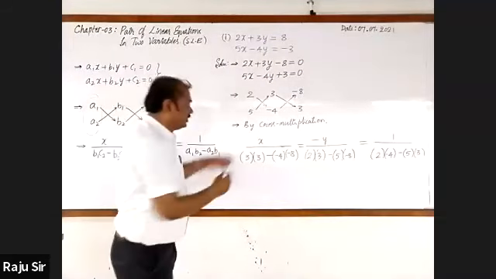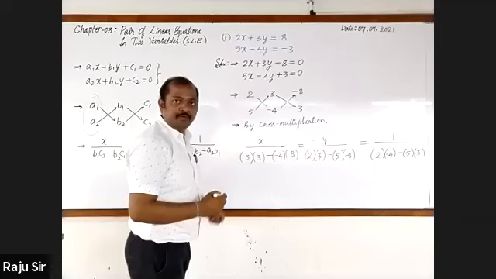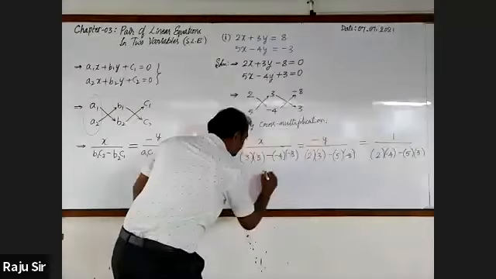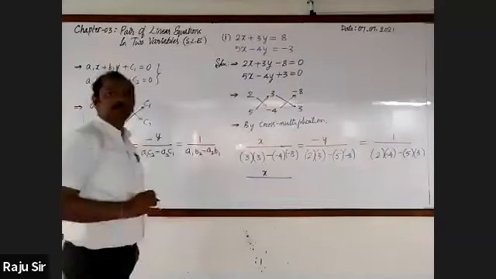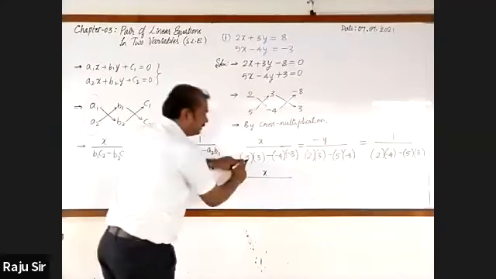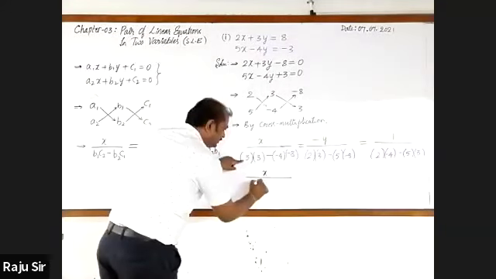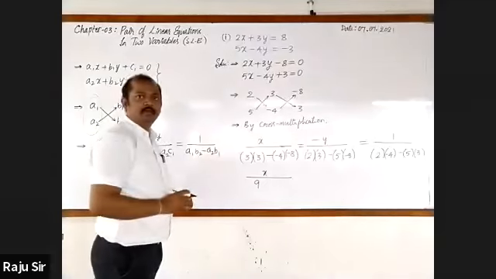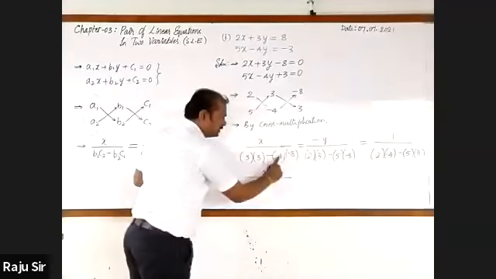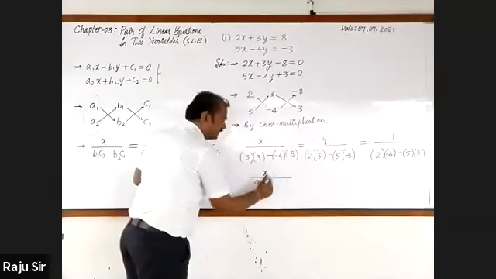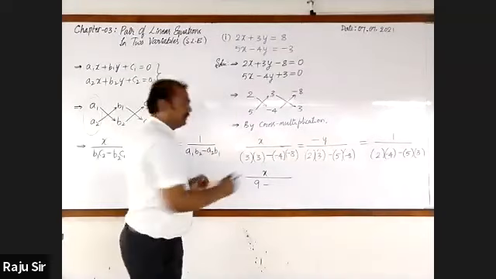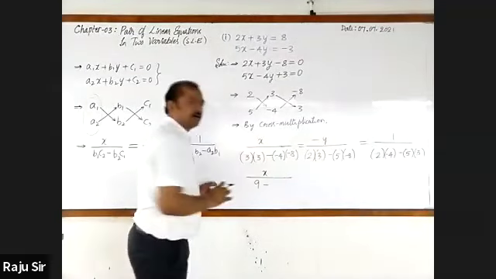Now, let us go for simplifying. It is x by, multiply this. 3 3s are 9. Here observe, minus into minus is plus, plus into minus is minus. 4 8s are 32.